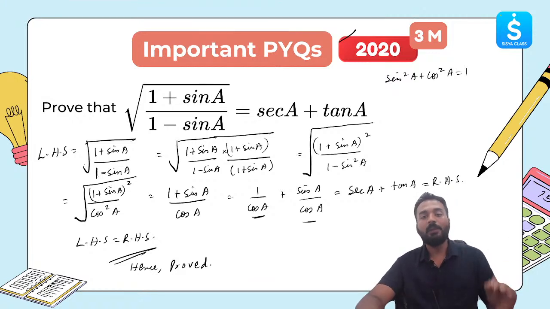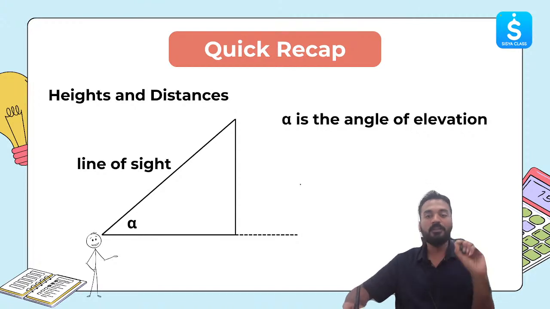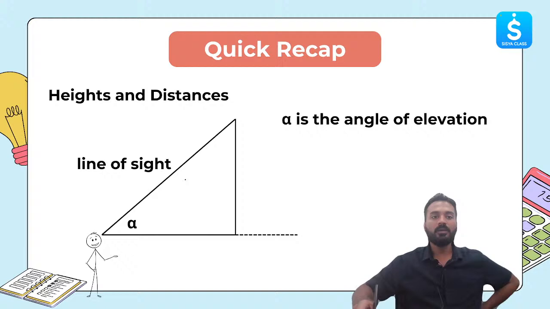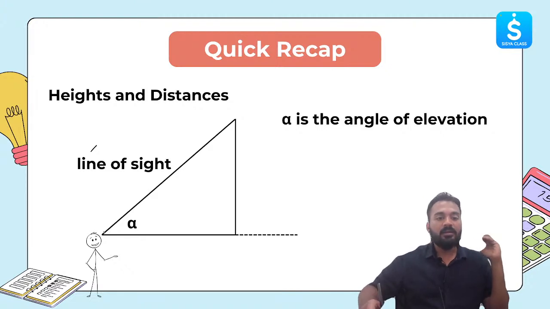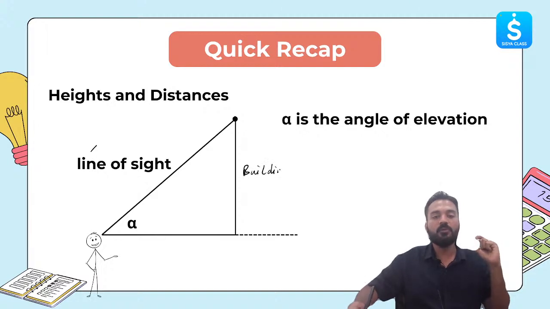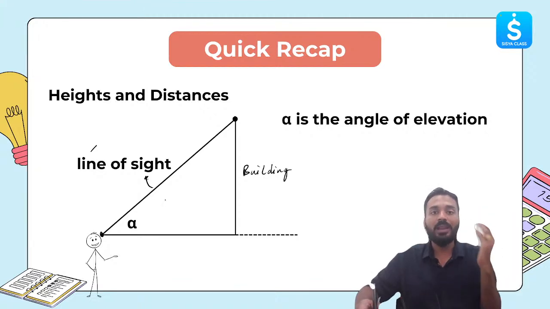The next is chapter number 9, which is application of trigonometry, heights and distances. For this, there are 2 terms which are very, very important, everyone. The first term is angle of elevation and line of sight. Line of sight is the line along which you view. For example, if this vertical line represents a building, and I am standing over here seeing the top of the building, this line is known as the line of sight. The ray which I am seeing like this is the line of sight.